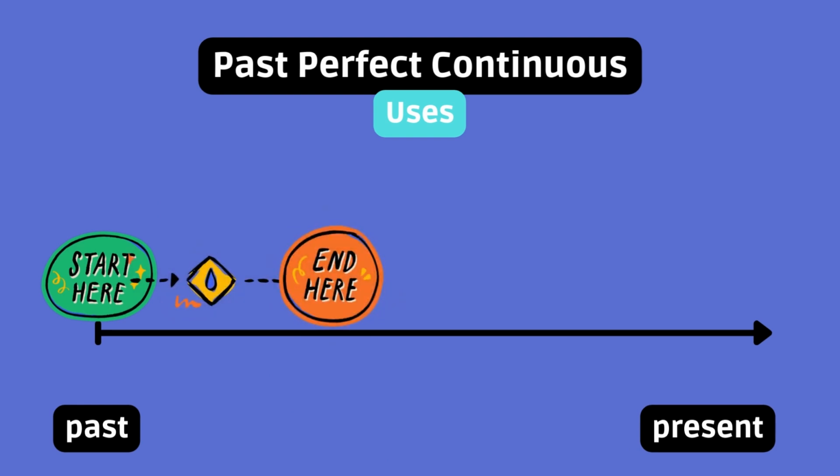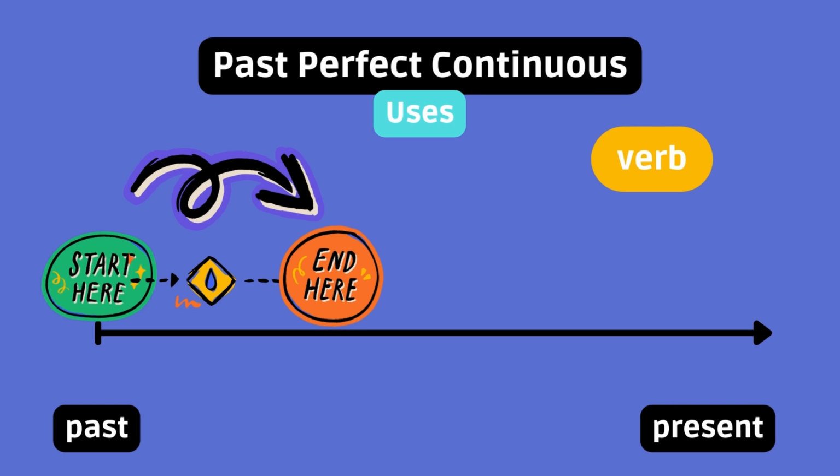Since we are using the continuous form, there is an emphasis on the process. You will note that the past perfect continuous is usually accompanied by another verb tense in the sentence. If not, then there's another action implied in the context.